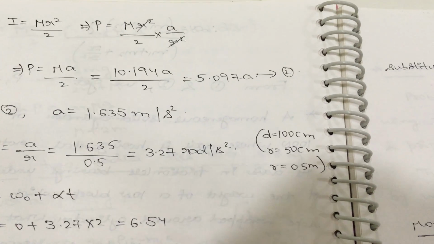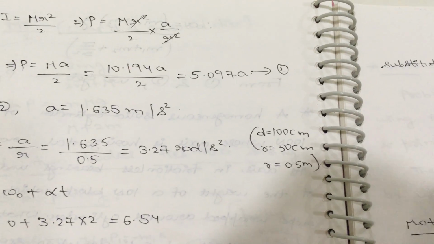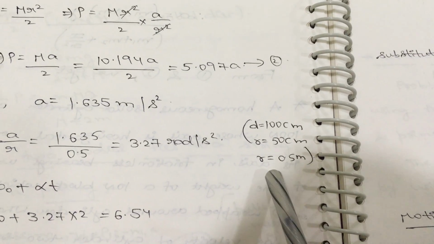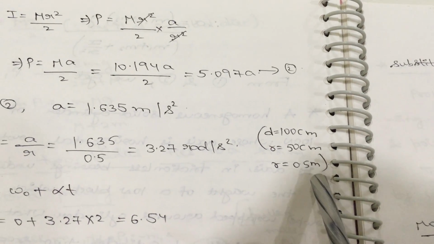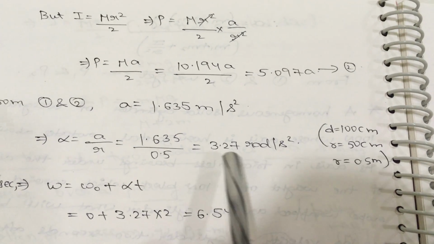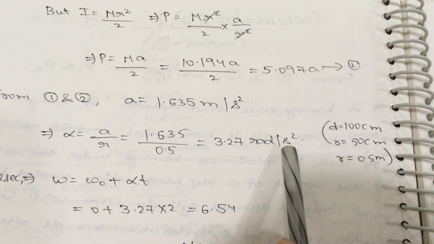That is nothing but r is equal to d by 2. So you will get 50 centimeters. Again converting centimeters into meters, you will get the r value as 0.5 meters. So substitute the r value in this formula, and you will get the alpha value in terms of radians per second square.